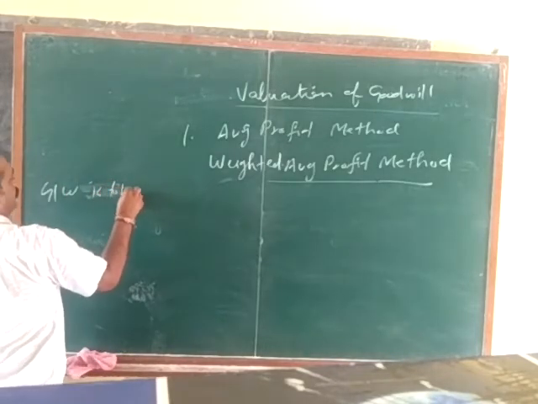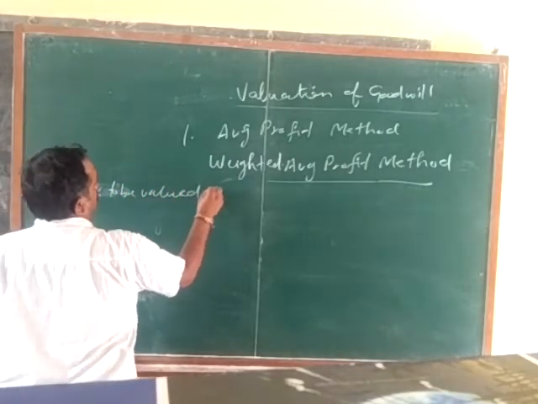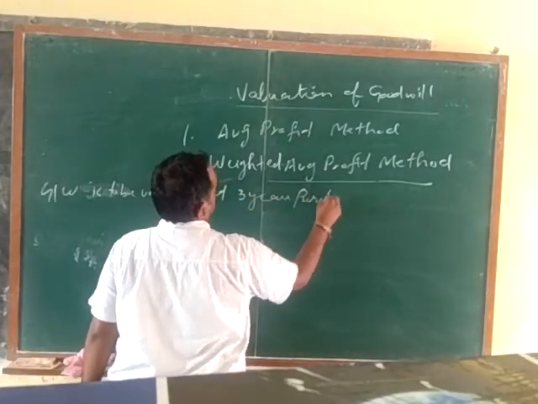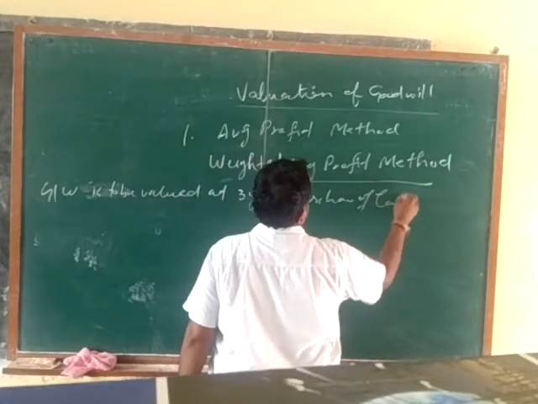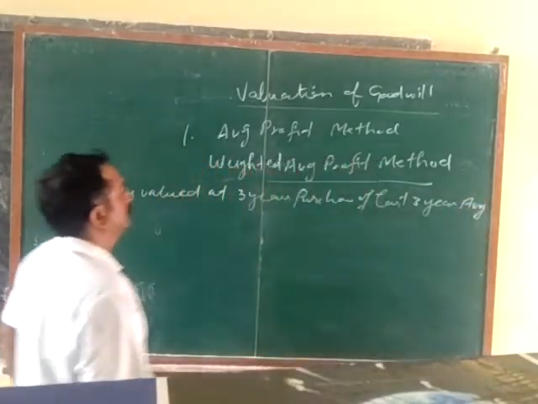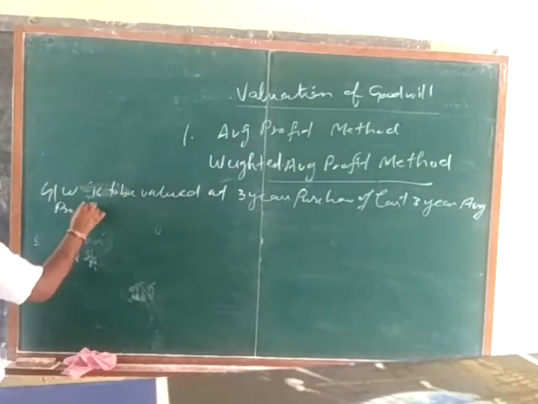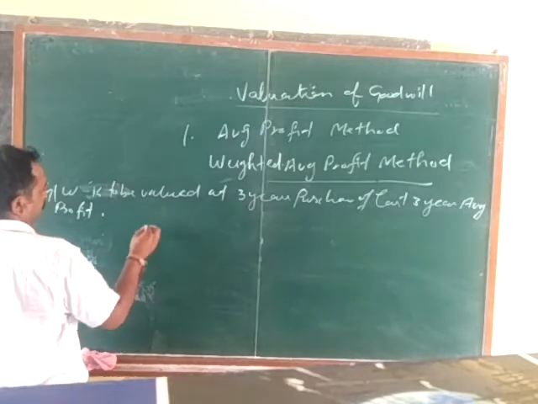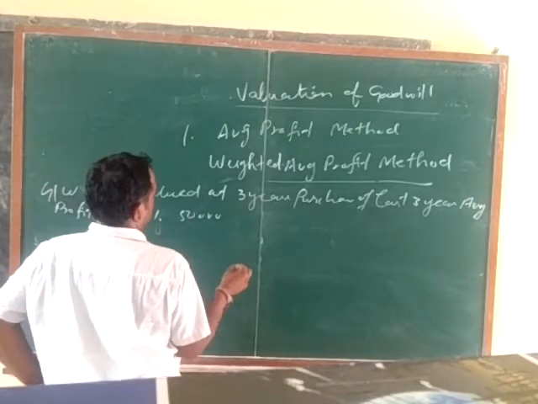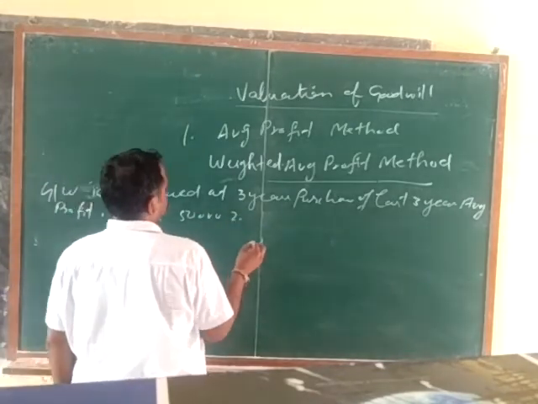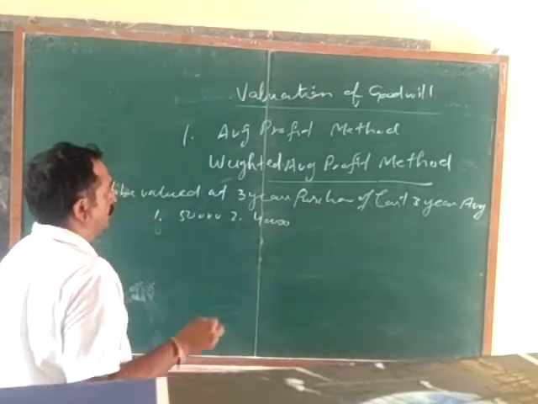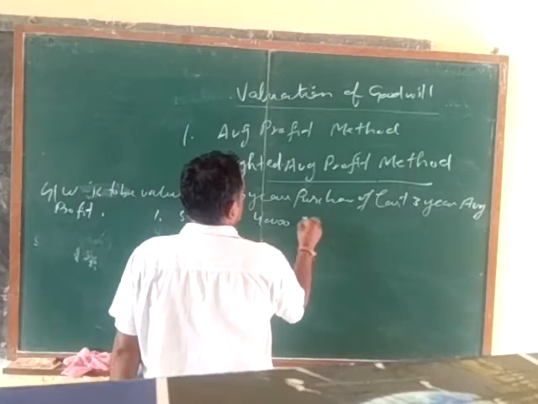For example, goodwill is to be valued at 3 years purchase of last 3 years average profit, and the last 3 years profits are given: first 50,000, second 40,000, and third 30,000.